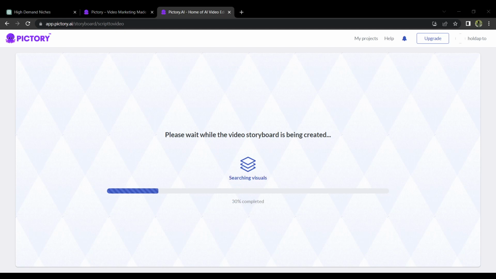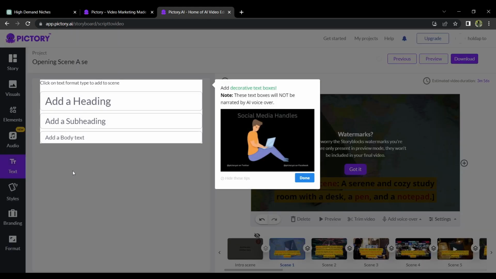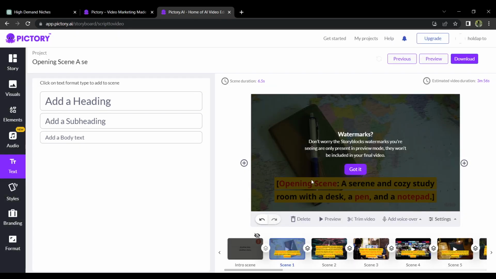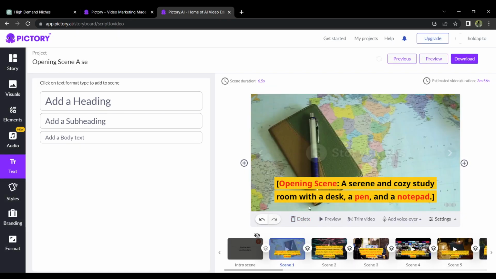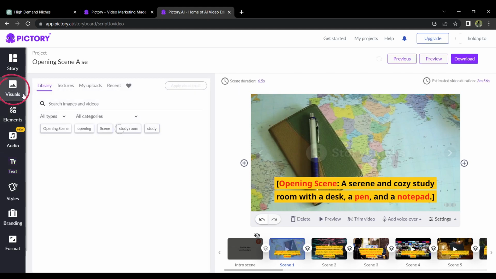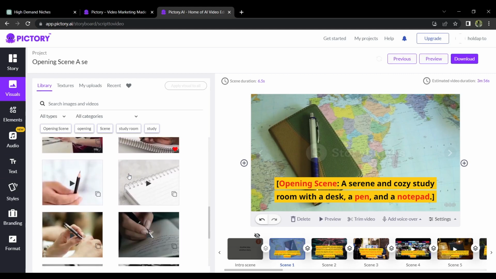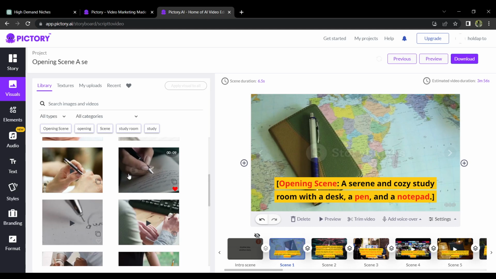Once the AI has generated your video, you can customize it based on your preference. If you want to change the font style, font text, or anything that regards the font, just tap on the text that you can see on your video. However, if you want to change the background or the background animation, just tap on the visual tool that can be found on the left side of your screen. On the other hand, if you want to change the name of your project, just tap on the project that can be found on the top left side of your screen and input any name you want.